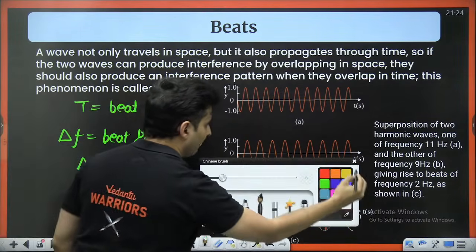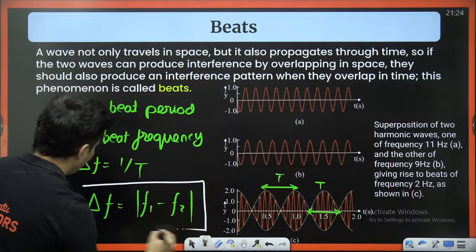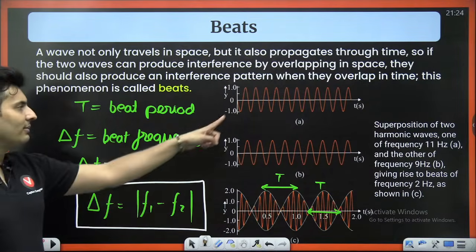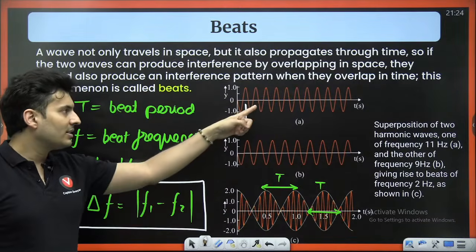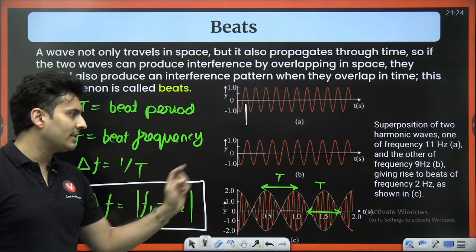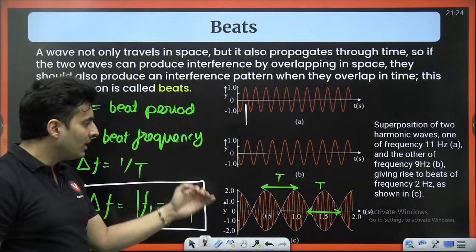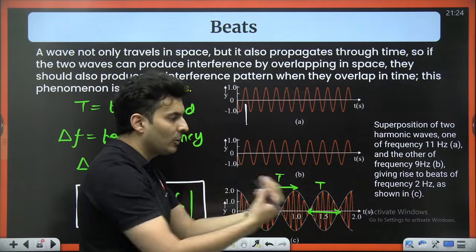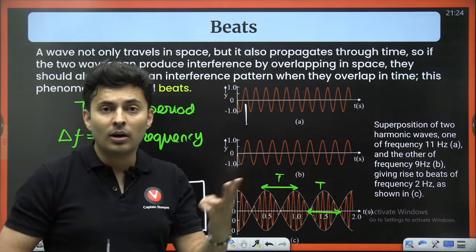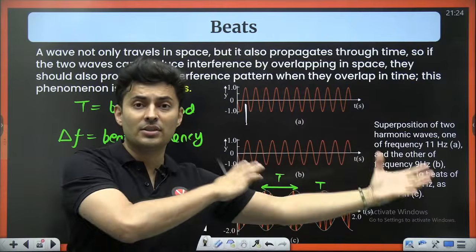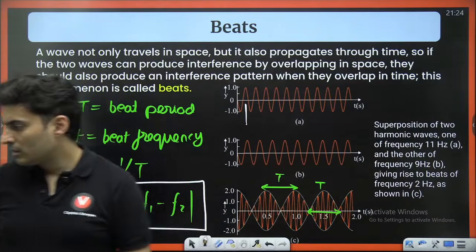What is F1? What is F2? The individual waves' frequencies. If this is 11, this is 9, 11 minus 9 is 2. So the beat frequency is 2 Hz, meaning from one loud to the next loud, the frequency is 2 Hz, meaning in 1 second this cycle happens 2 times.